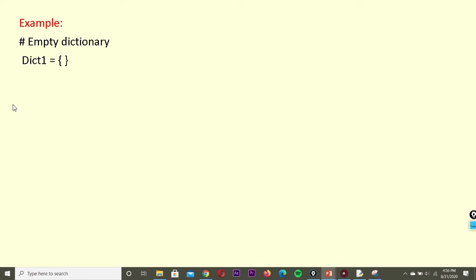Example, first one, the empty dictionary. As usual, like set and list, we can also create an empty dictionary. So the name of the dictionary equal to curly braces.